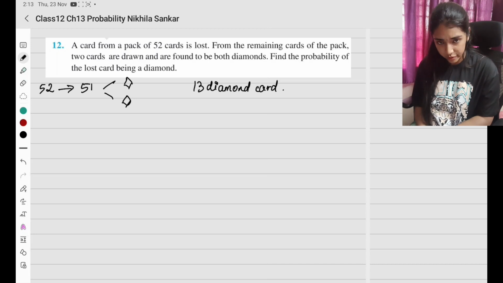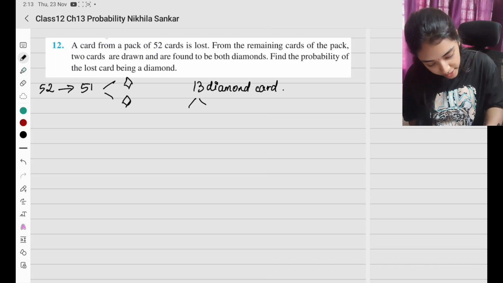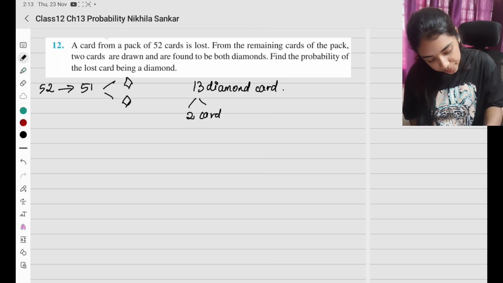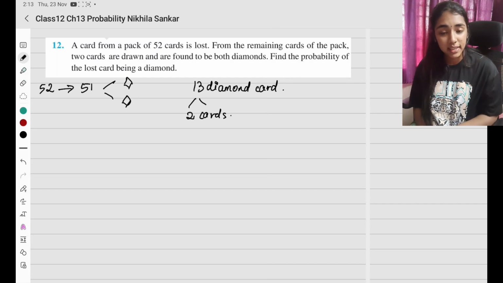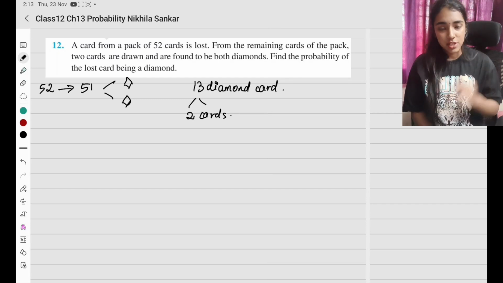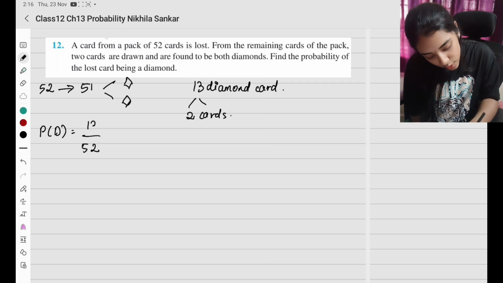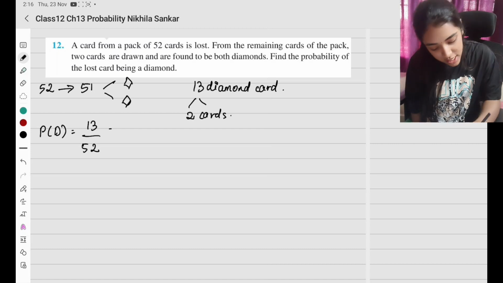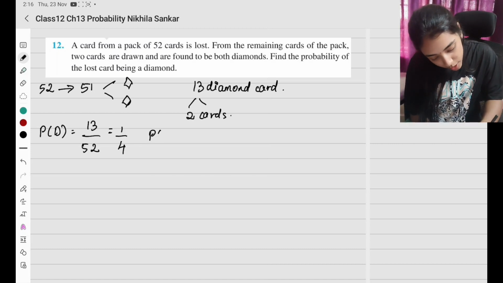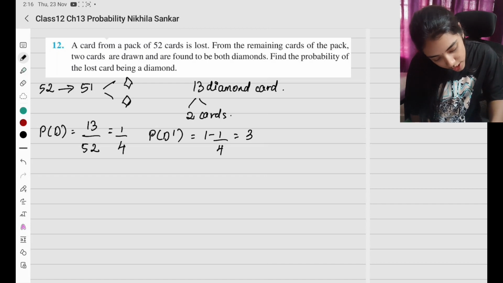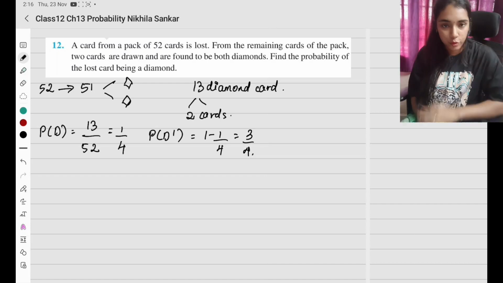Out of which 2 cards are taken. So from the diamonds we are taking 2 cards. Find the probability that the lost card is a diamond. So how are we going to do this? First, what is the probability of taking a diamond card? In total, you have 52 cards, out of which there are 13 diamond cards. So this is going to be 1 by 4. Probability of not taking a diamond card is 1 minus 1 by 4, which is going to be 3 by 4.